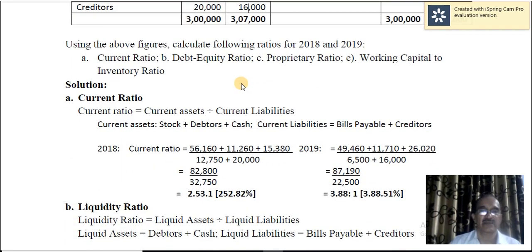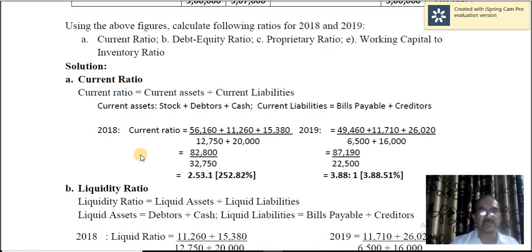So look at the current ratio calculated here. Current assets are stock, debtors and cash. Current liabilities are bills payable and creditors. So these are the items in this problem. So the values are like this, and if you calculate the ratio, you will get 2.53:1. It should be a proportion, not a dot.